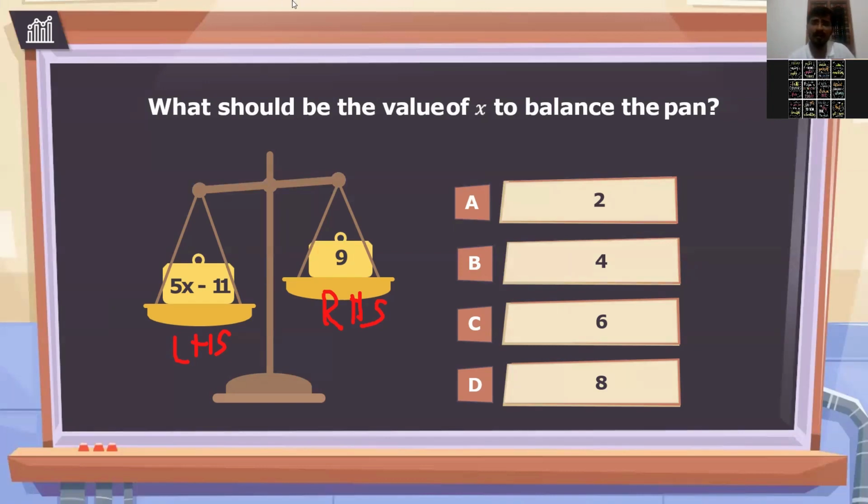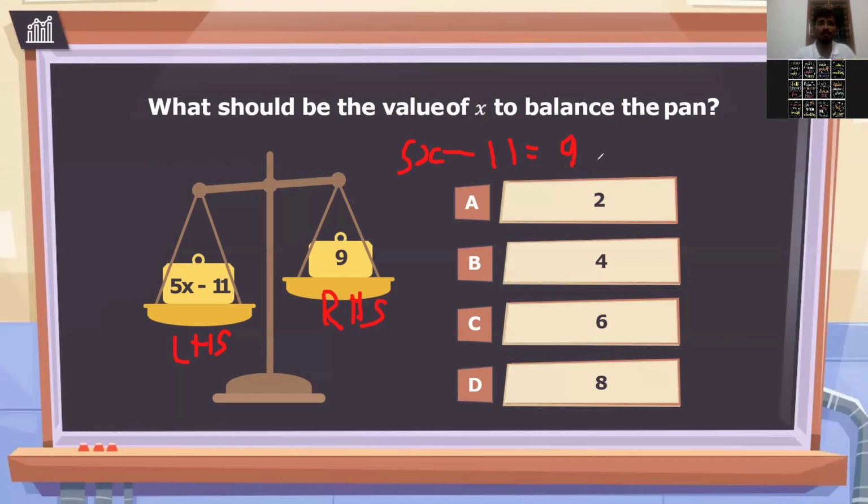So actually what it is saying, I want to write like this. Balance means 5x minus 11 equals 9. What should be the value? What should I keep in place of x, so that I will get 9 when we solve this equation?